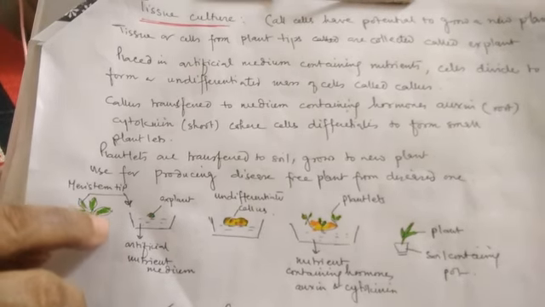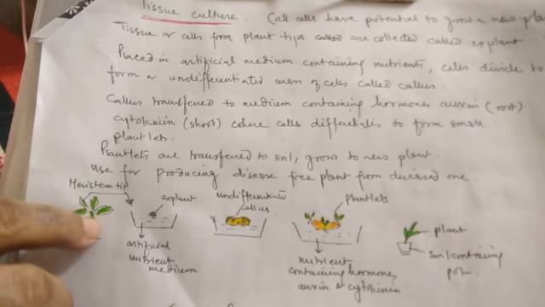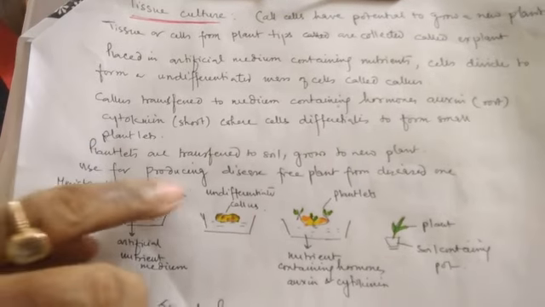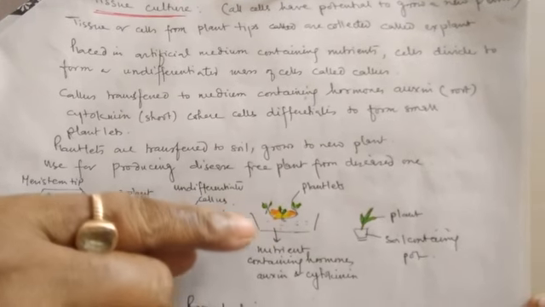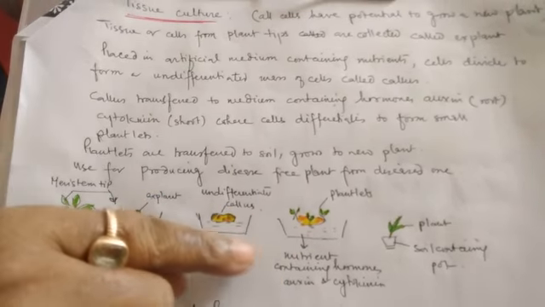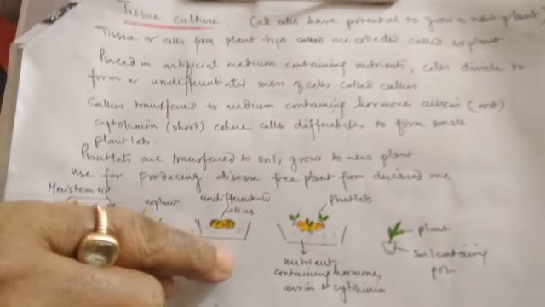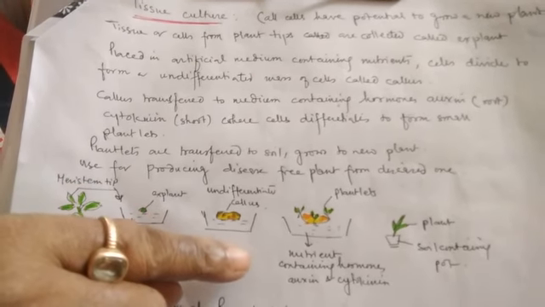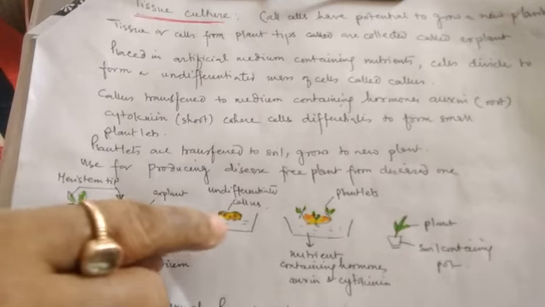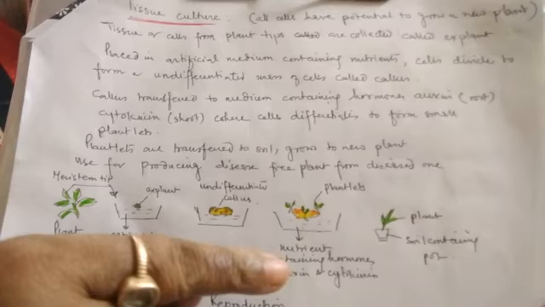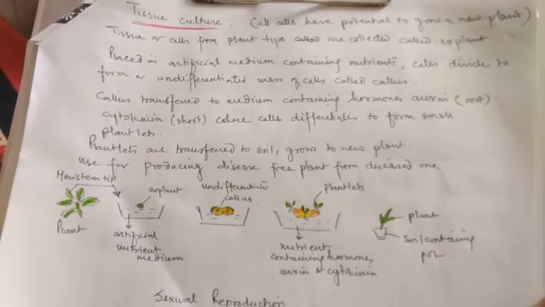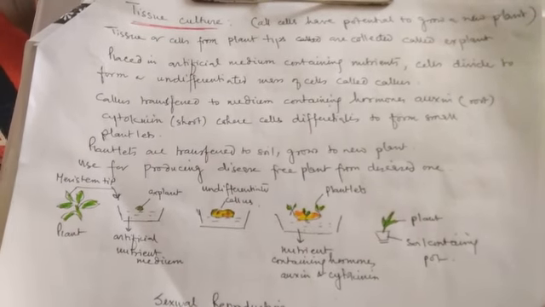So when the plant is totally diseased, if we take the tips and grow them in like manner, we can get a plant which is free of disease, and this technique is very useful for propagating ornamental plants which are diseased. Clear? In those cases, we can get a disease-free plant from the diseased plant, which is very useful for propagating those plants.